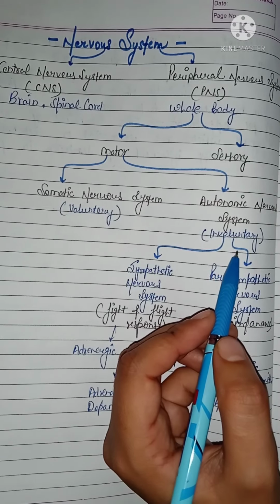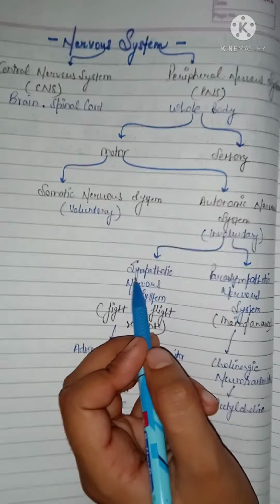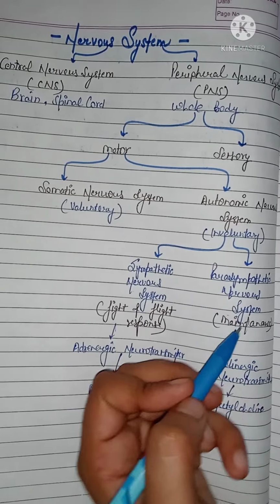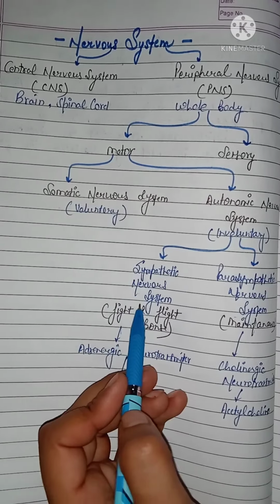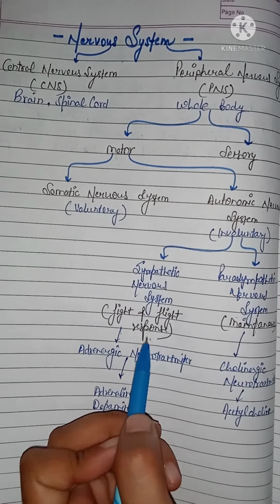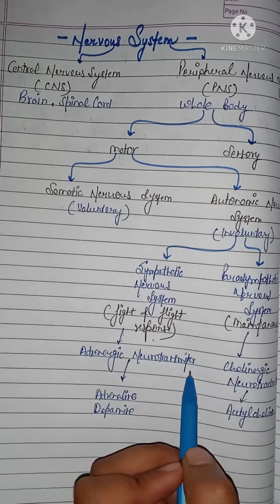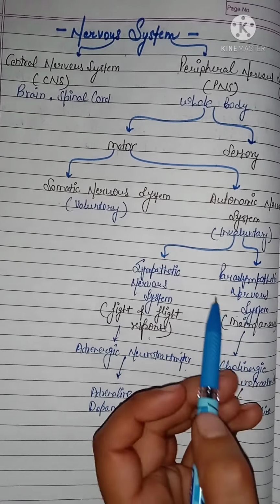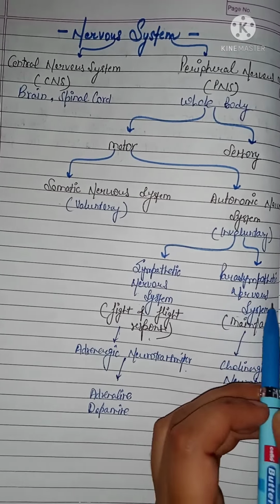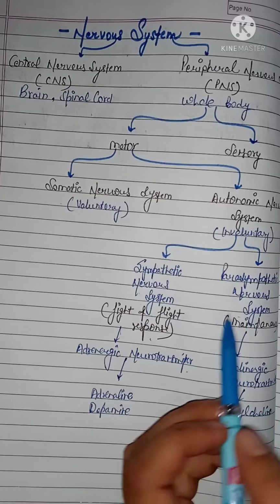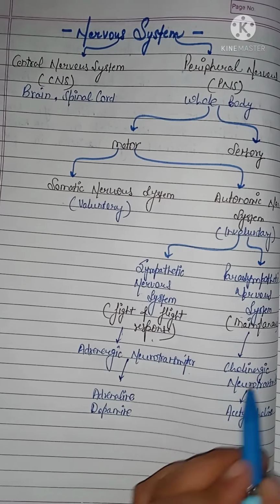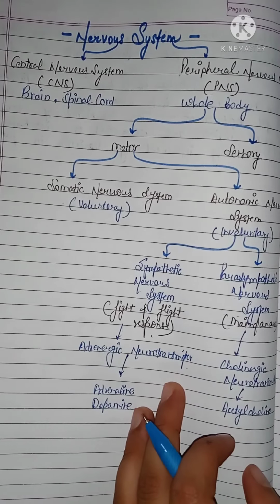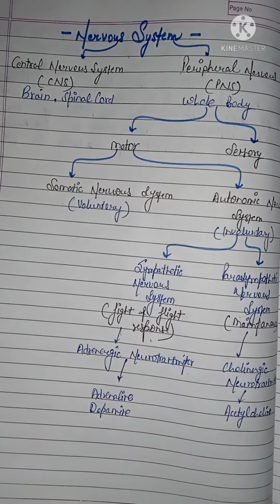This autonomic nervous system is further divided into two parts. The first is the sympathetic nervous system and the second is the parasympathetic nervous system. The sympathetic nervous system includes the fight and flight response, and it contains adrenergic neurotransmitters, for example adrenaline, noradrenaline and dopamine. On the other side, the parasympathetic nervous system is responsible for proper maintenance and contains the cholinergic neurotransmitter, for example acetylcholine. So this is all regarding the nervous system.